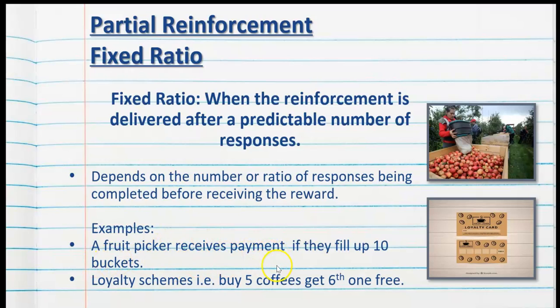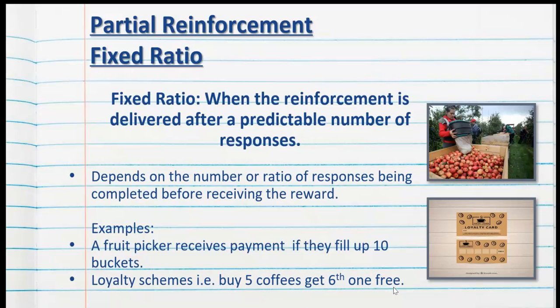It doesn't depend on time like the interval schedules. It may take them 10 minutes, it may take them 10 hours. That doesn't matter. The actual ratio of behaviours is what's going to depend on them getting rewarded, not the time that passes. Loyalty schemes work on this schedule of reinforcement. Any sort of loyalty card for a coffee shop or takeaway place uses fixed ratio schedules. So for example, buy 5 coffees, get the 6th one free. The customer has to buy the coffees in order to get the reinforcement of the 6th one free.